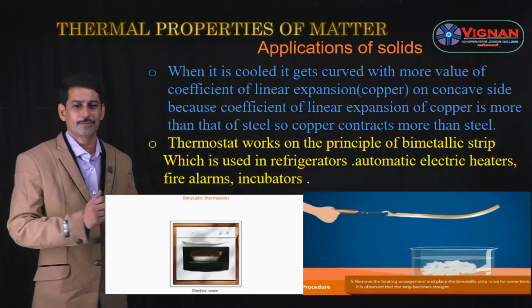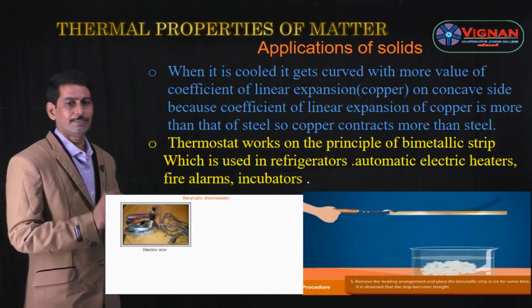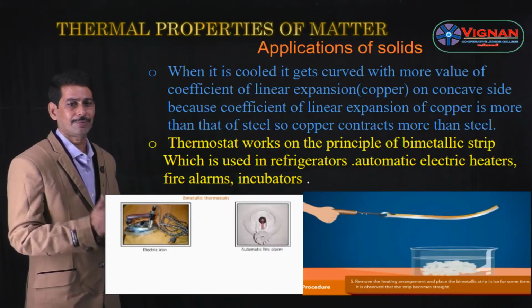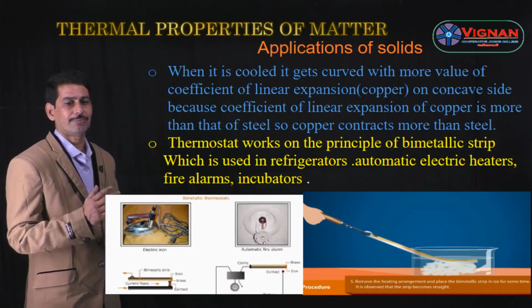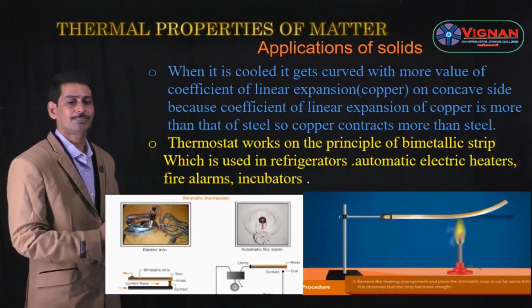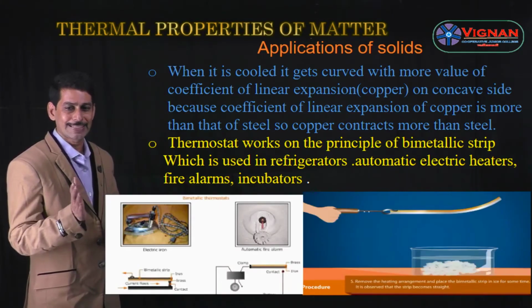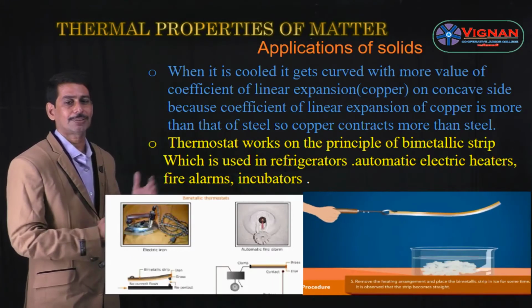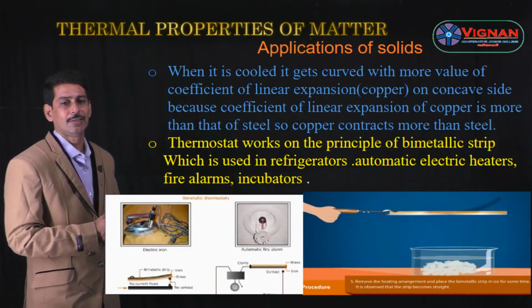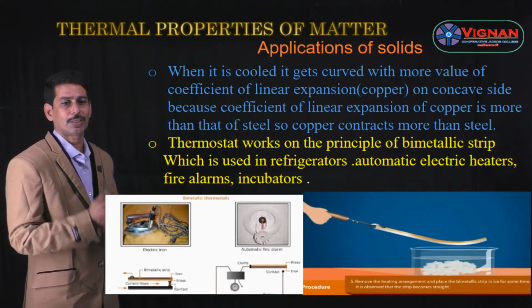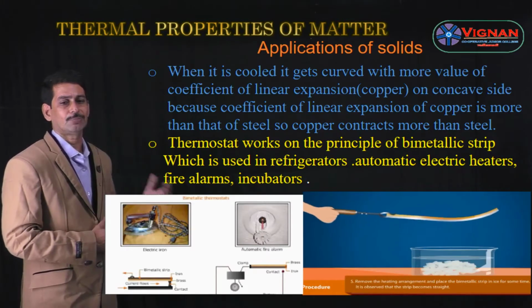So what happens whenever the bimetallic strip is cooled? When the bimetallic strip is cooled, it gets curved with the metal of more alpha value, that is copper, on the concave side, because alpha of copper is more than alpha of steel. Copper also contracts more than steel. Whenever it is heated, copper expands more than steel, but whenever it is cooled, copper contracts more than steel. That's why when the bimetallic strip is cooled, it gets curved with copper on the concave side, because alpha of copper is more than alpha of steel.